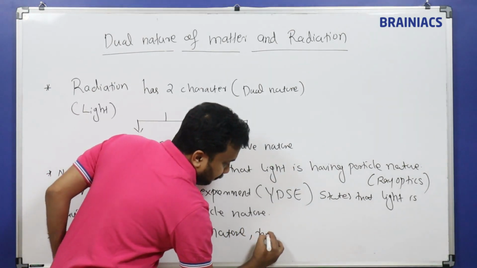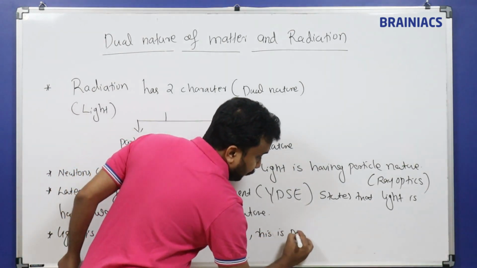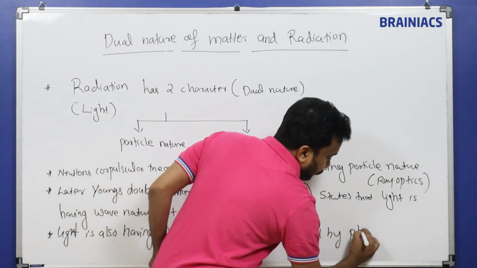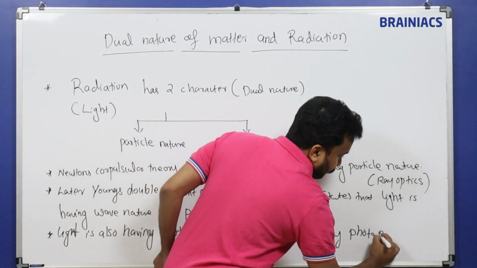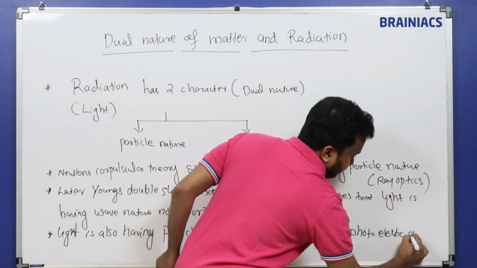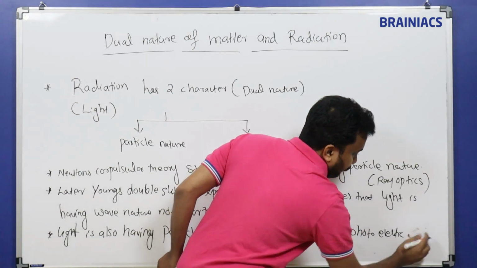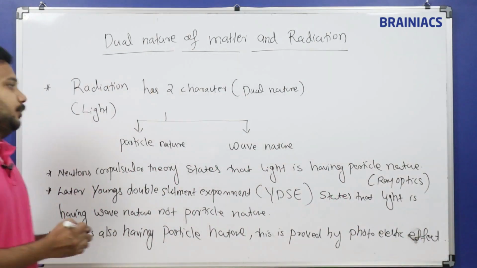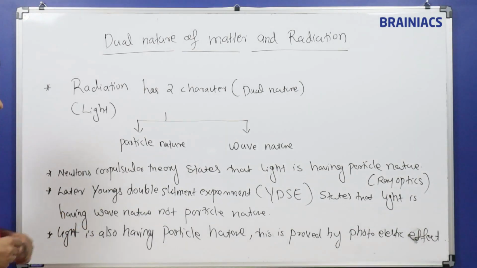And this is proved by the photoelectric effect. Okay, so now you can see the beauty of this.